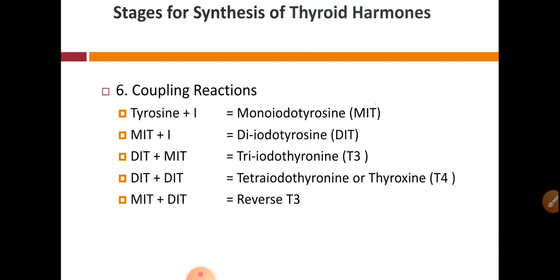Let's talk about the last process or last reaction, that is the coupling reaction. Tyrosine plus iodine will form iodotyrosine, and as it contains only one molecule of iodine, it is also called monoiodotyrosine. This is quite confusing.